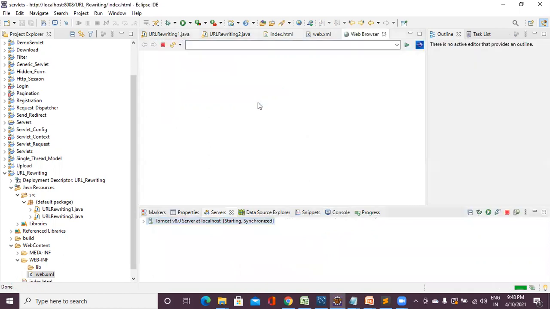Once the server is started, it is asking for the name. If I enter the name as Scott and click on go, then it says welcome Scott. See here, in URL rewriting, even if the cookie is disabled, the session tracking will take place using URL rewriting. Why? Because the data will be sent on the address bar. This username equal to Scott is the key value pair which is sent on the address bar. And if I click on visit, then it says name equal to Scott. So this is about URL rewriting.